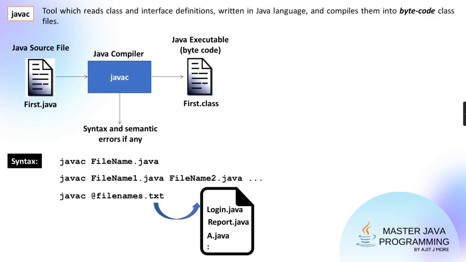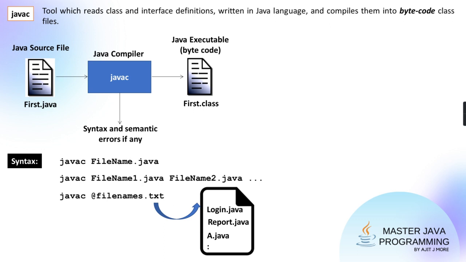Is the third technique also clear to you? Generally the third technique is useful when you want to compile a bunch of files and it's very hectic to write those names every time. So what you can do, you can give the list of all the file names in one file. You'll create a separate text file, and in that you'll list out all the .java names one after another, okay? And give that text file name to the javac tool.